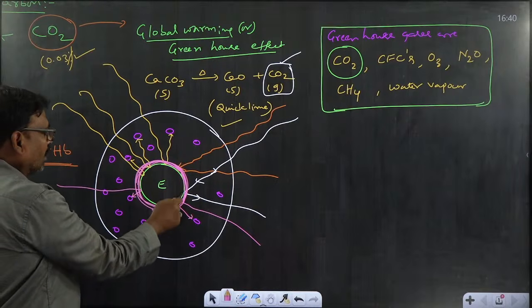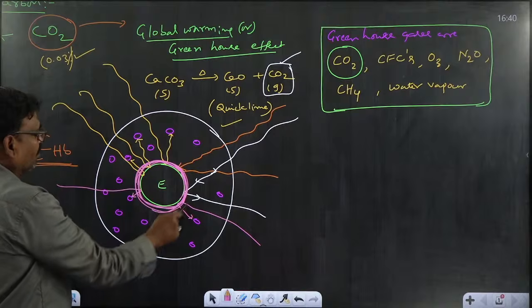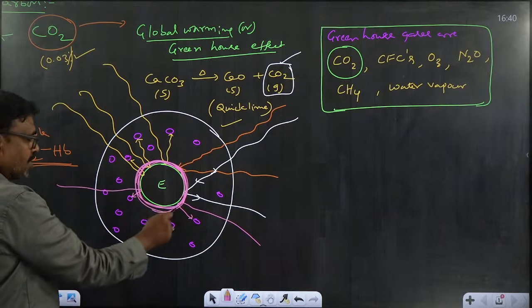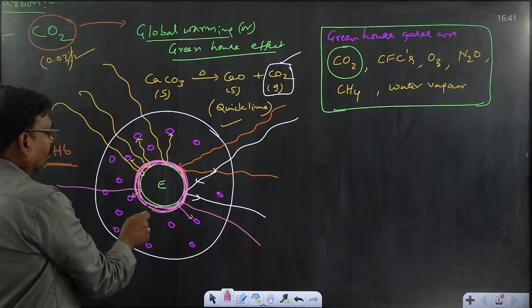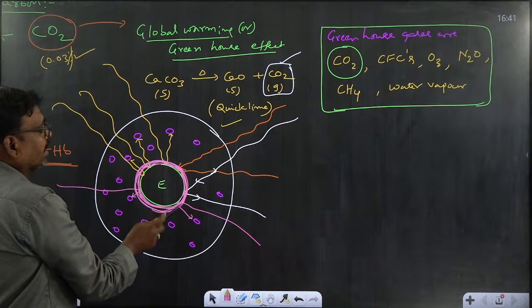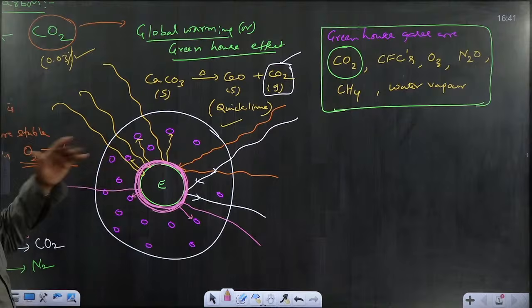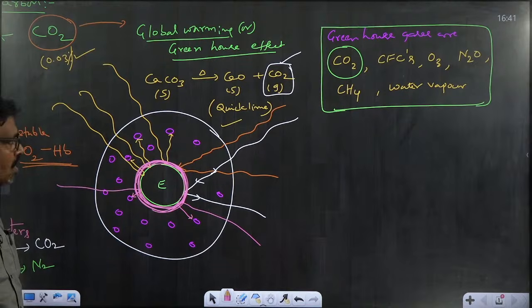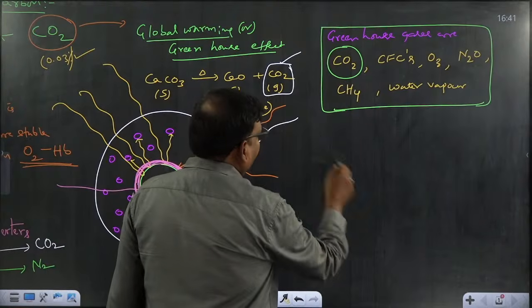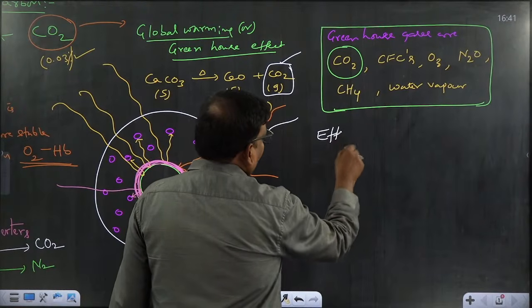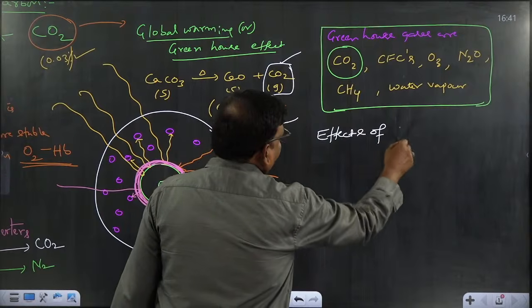That's why the surroundings of the earth will be filled with sun radiations. Gradually the surface of the earth will be heated up, and the temperature of the earth increases. This phenomenon is nothing but global warming or the greenhouse effect. So, what are the consequences or effects of greenhouse gases?